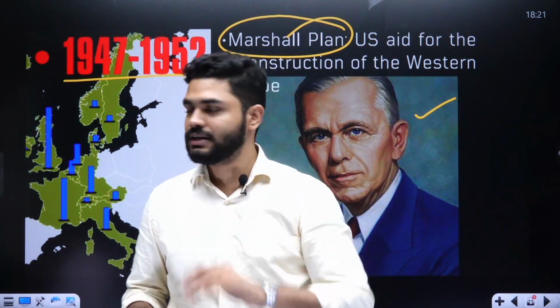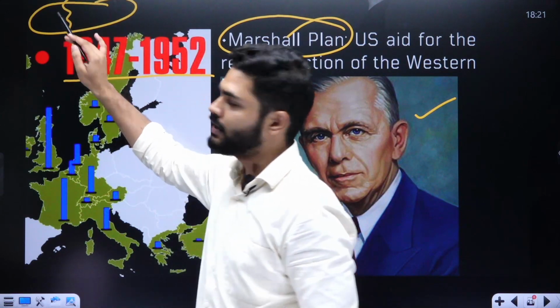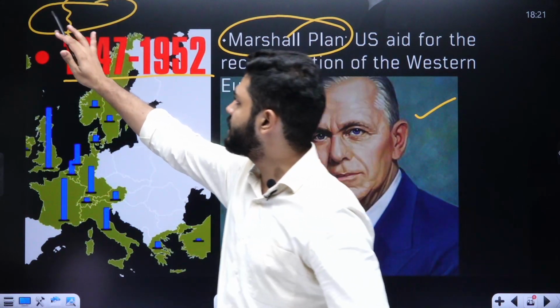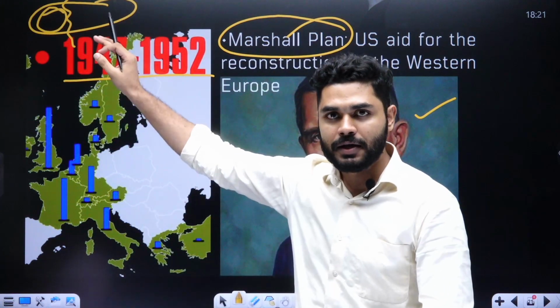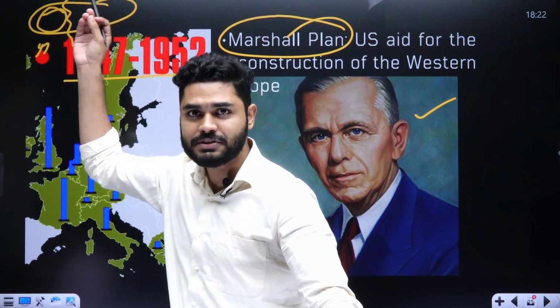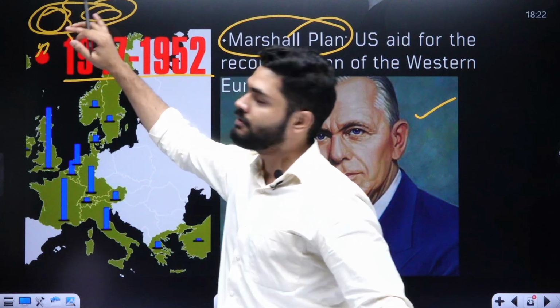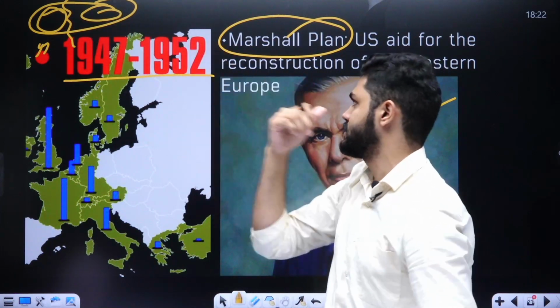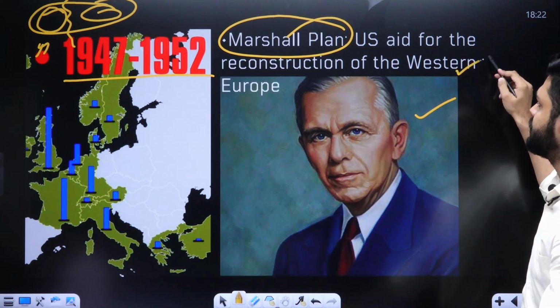That is why, if this is the whole of Europe, then there is an Iron Curtain. You cannot really see it, but the countries lying in this particular area favor the idea of capitalism, and those countries over here favor the idea of communism or the USSR. So there is the Marshall Plan, US aid for the reconstruction of Western Europe.